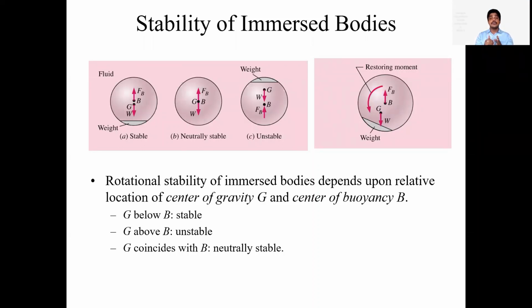And the other case, now the question comes: when it is a stable body, you are seeing that the gravity point is below the buoyancy point. What happens if my gravity point moves above the buoyancy point? Whenever your gravity moves above the buoyancy point, the body will get completely reversed. So then we have to say it is an unstable body. That is head down and legs up. So head down movement will be happening in the unstable body. Now the question comes: how has it become unstable there? For that reason I have brought one more picture on the screen. You can see here there is something called restoring moment.